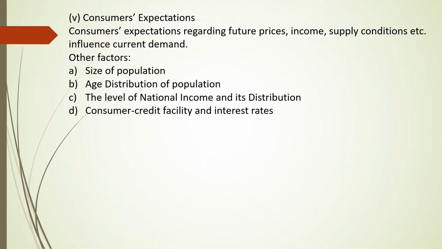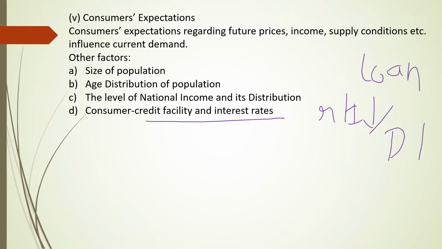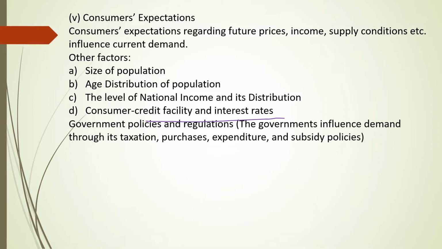Then consumer credit facility and interest rate. If you charge a very low rate of interest, people will come forward to take a loan, and after taking a loan they will buy goods and services, so demand for goods and services will increase. So if credit facilities are available easily and they are charging a very low rate of interest, then it is beneficial. Government policies and regulations.